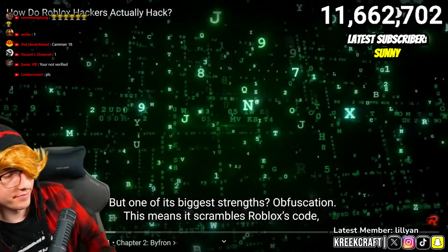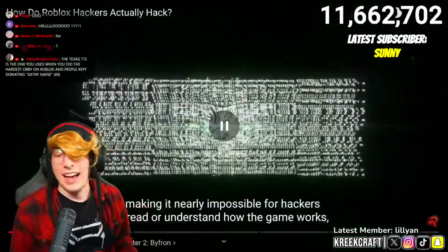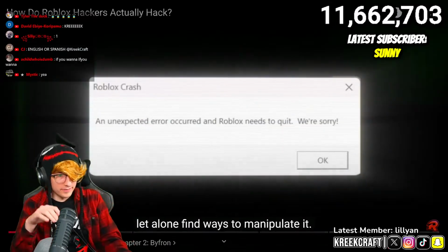This means it scrambles Roblox's code, making it nearly impossible for hackers to read or understand how the game works, let alone find ways to manipulate it.